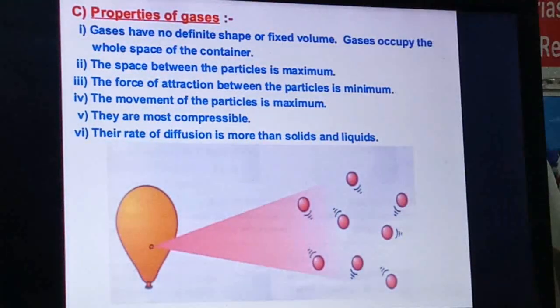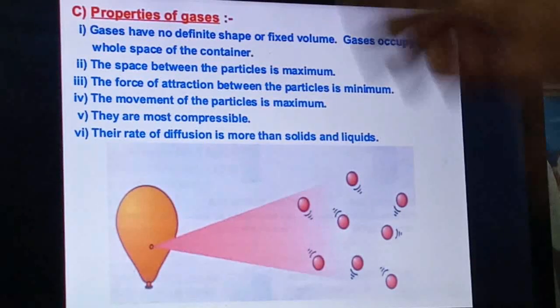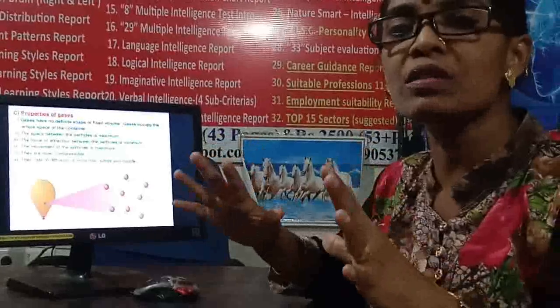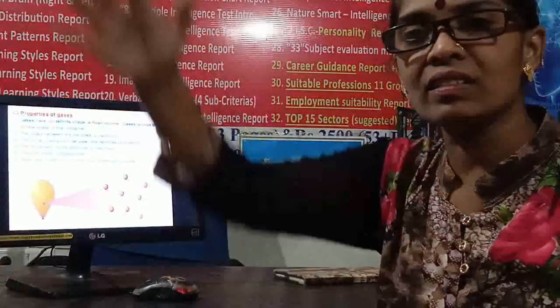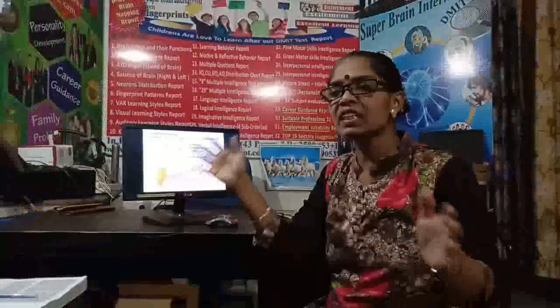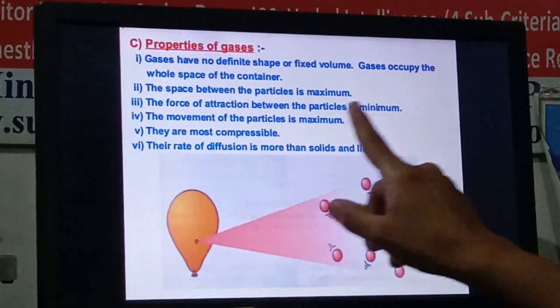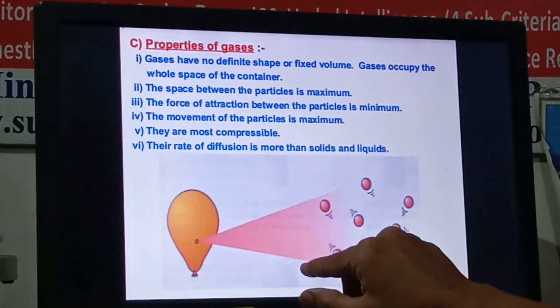That's why I can just move my hand through air, because whatever air particles are here, right? These air molecules have their force of attraction, but as I move my hand in air, immediately these molecular forces get broken and the molecules get separated because their force of attraction is very weak. Easily it can be broken. So they have the very minimum force of attraction between the molecules or the particles.